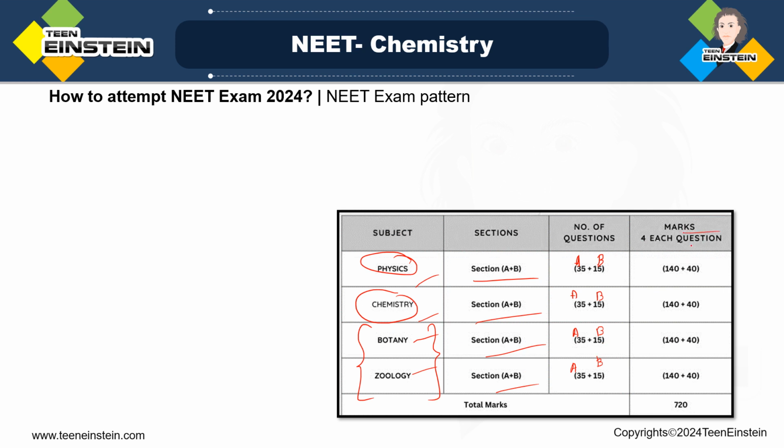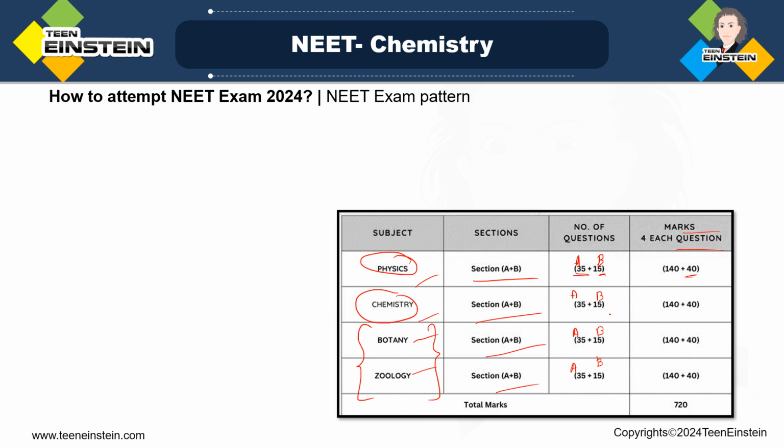Now look at the marks. It is 4 for each question, so 35 multiplied by 4 will be 140, and 15 multiplied by 4 is 60. But why is it 40? Because you just have to answer 10 questions. Though there are a total of 15 questions in section B, 5 questions you don't have to answer, you just have to answer 10.